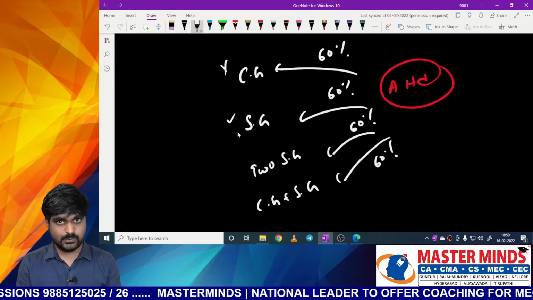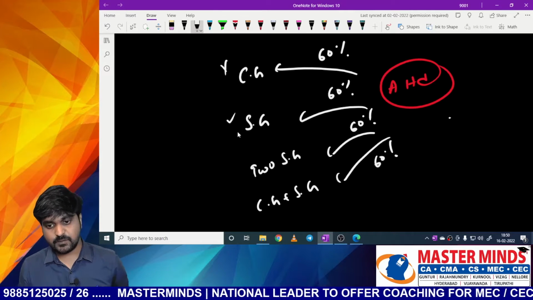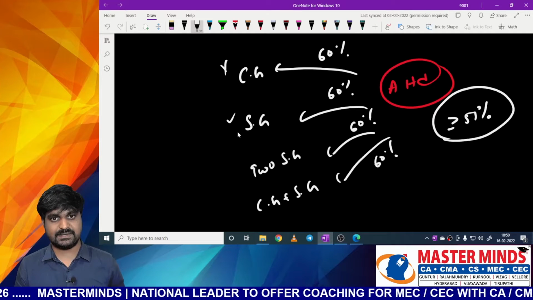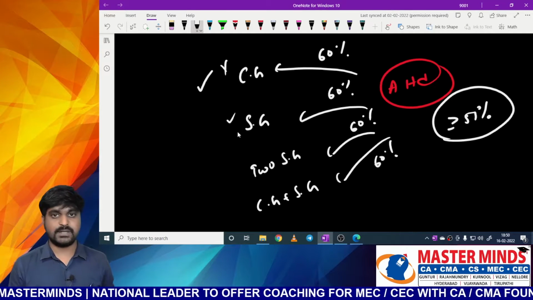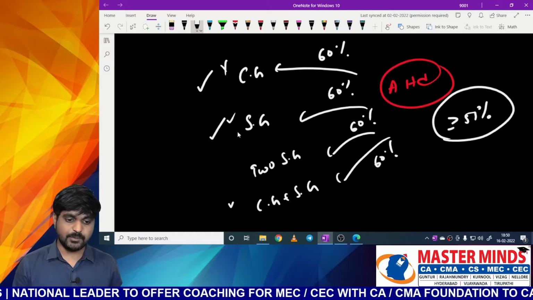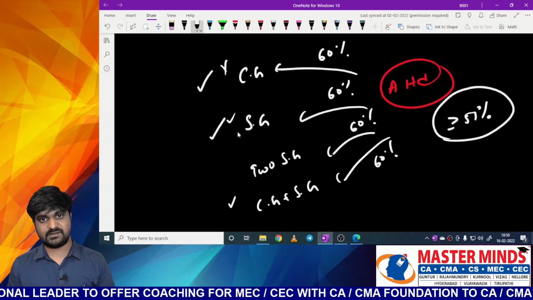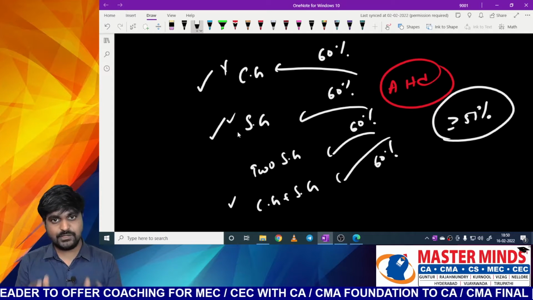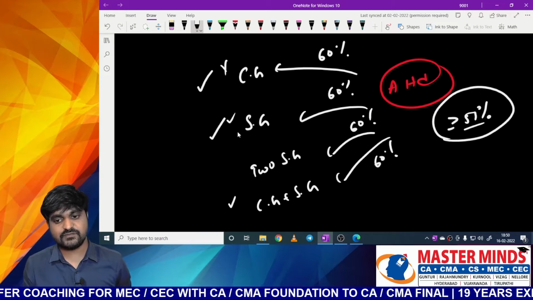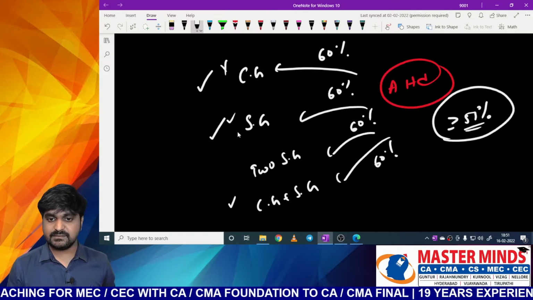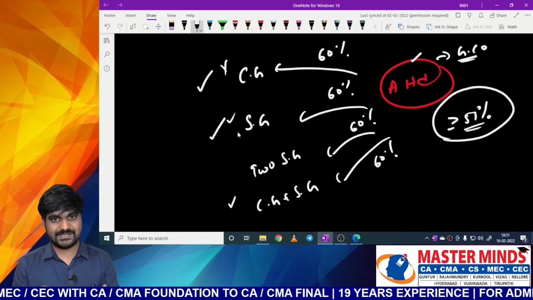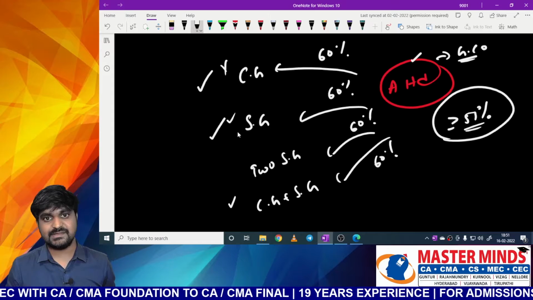So, A Limited will become government company if more than or equal to 51% of total capital is held by central government or one or more state governments or central government along with one or more state governments. So if the total combined holding is greater than or equal to 51% of total capital, then that company will be considered as government company. So this is the meaning of the point which is given in the definition.